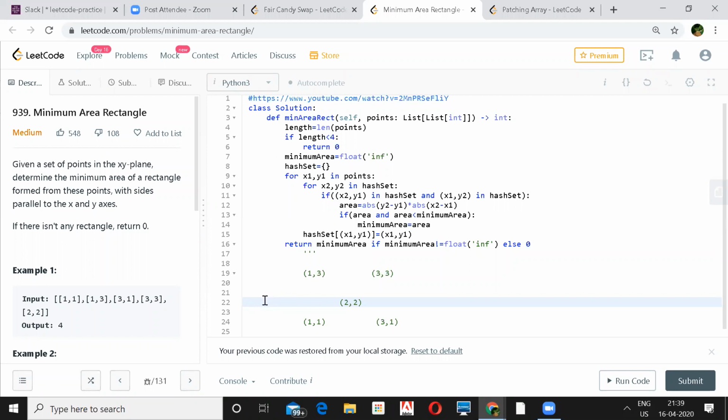So we go either up or down if it exists. I also rule out that if any x or y coordinate exists and it has only one point, that's not a valid point. Right, like 2, 2, so we cannot make a rectangle with that.